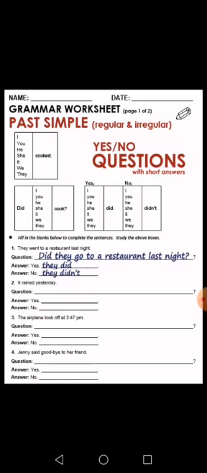So the next one is Jenny said goodbye to her friend. So the verb is said. You have to make it what? To make it a yes or no question: Did Jenny say goodbye to her friend? Why do you say, not said? Because we have did. So with that, you don't need to change the verb. Yes, she did, or no, she didn't.